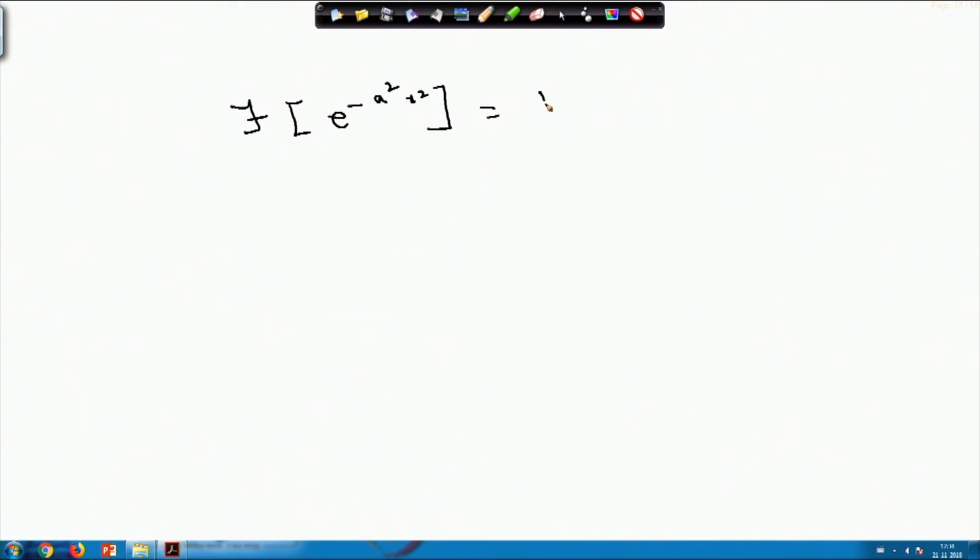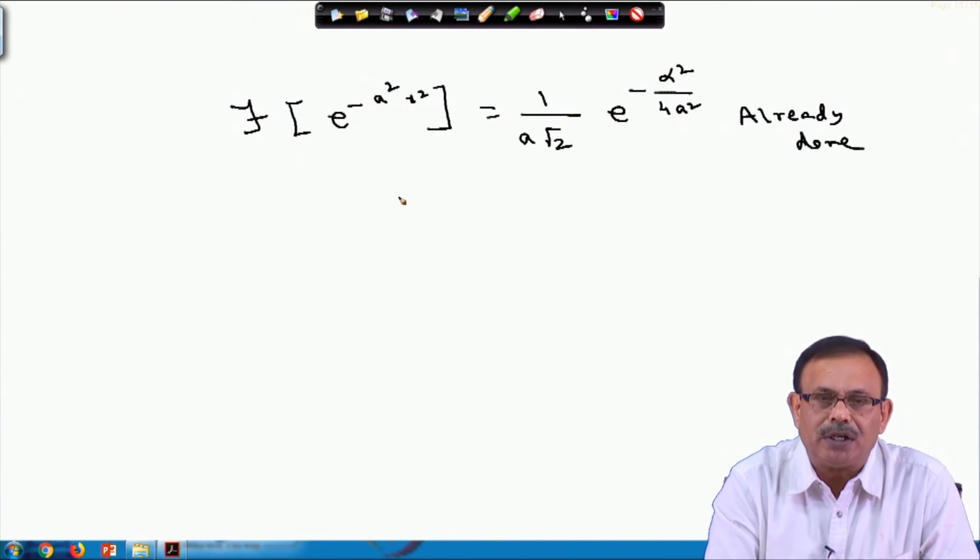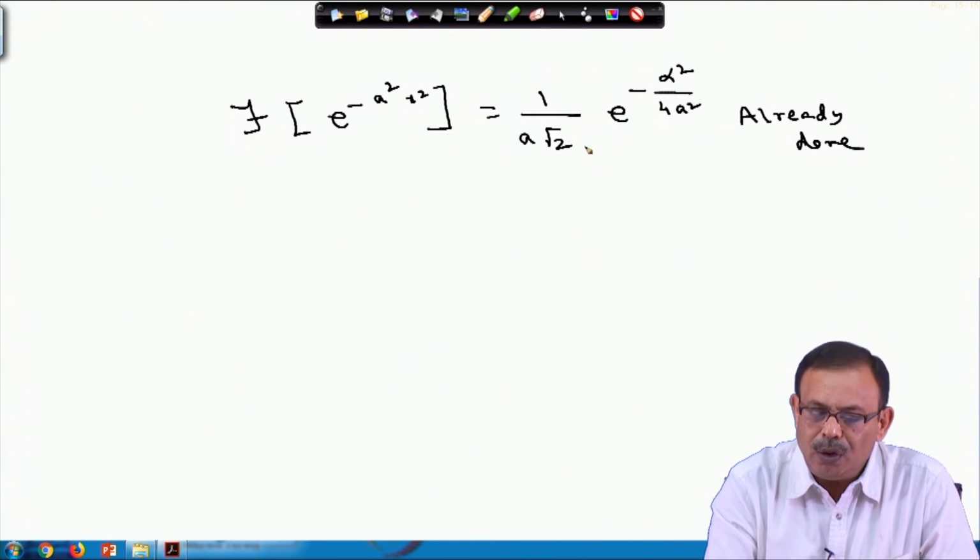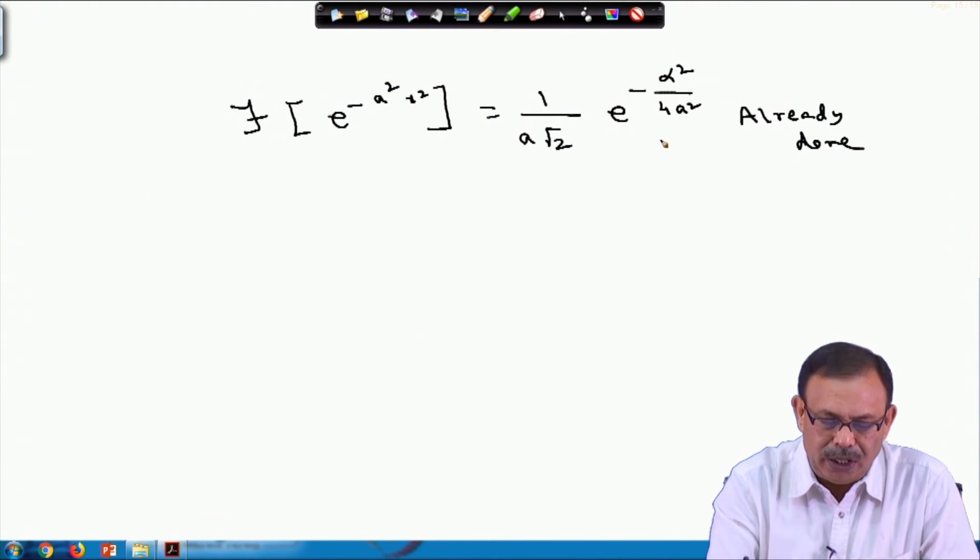The value will become 1 by a root 2 into e power minus alpha square by 4 a square. Please note that this is already done, we have shown it earlier: the Fourier transform of e power minus a square x square equals 1 by a root 2 into e power minus alpha square by 4 a square.